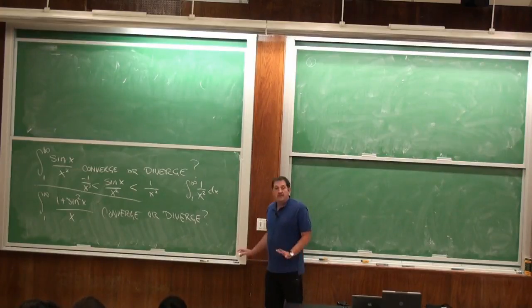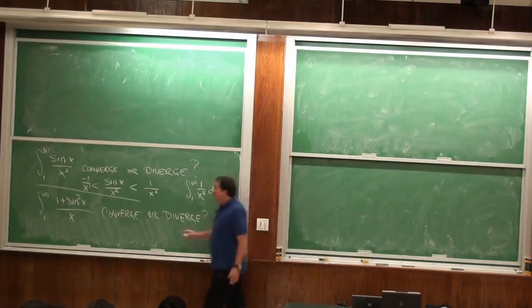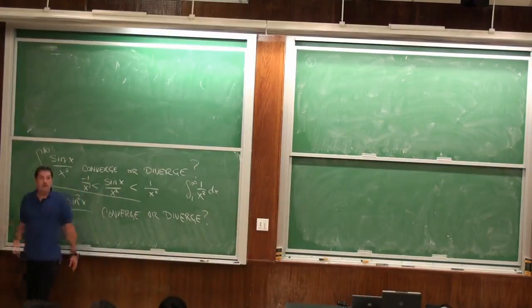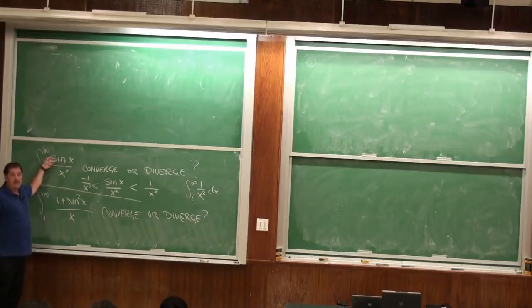So the sine is between 1 and minus 1 all the time. So this is never bigger than 1 on the top, and never less than minus 1 on the top. Sometimes it's 0, sometimes it's a half, sometimes it's 0.006, but it's never bigger than 1.